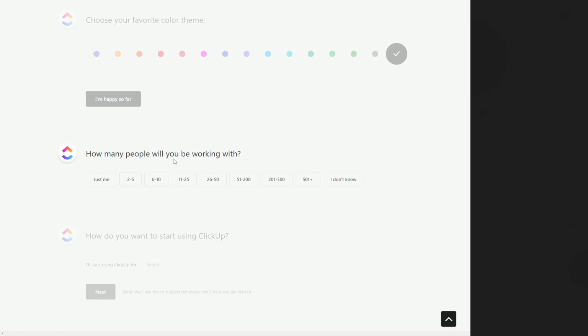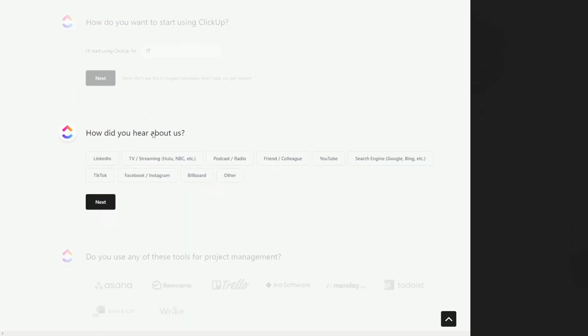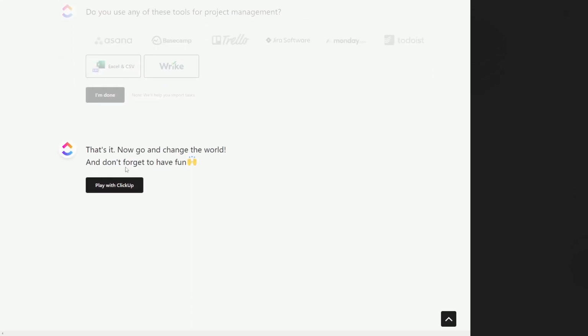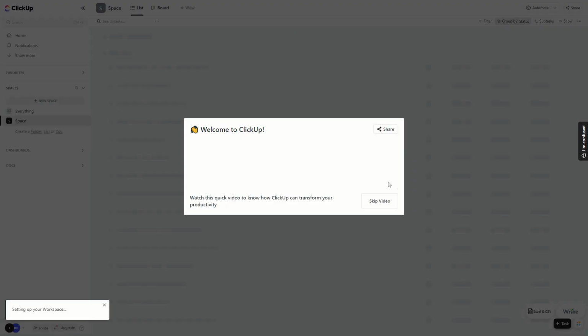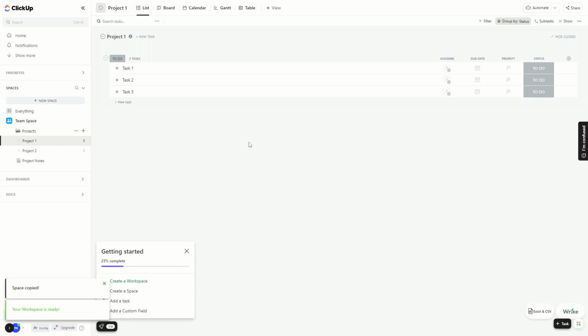I'll want to select a dark mode one, and I'm happy so far. How many people will you be working with? In this case it's just me. How do you want to start using ClickUp? IT, for example. How did you hear about us? Here we can basically just select something. Do you use any of these tools? In this case I only use Excel and Reich sometimes. I'm done, and here play with ClickUp. You can see it takes a few seconds and it will redirect you to your dashboard. Here we want to skip the video, and now you're in your workspace.